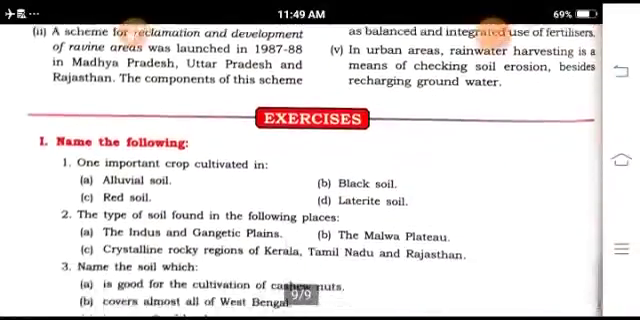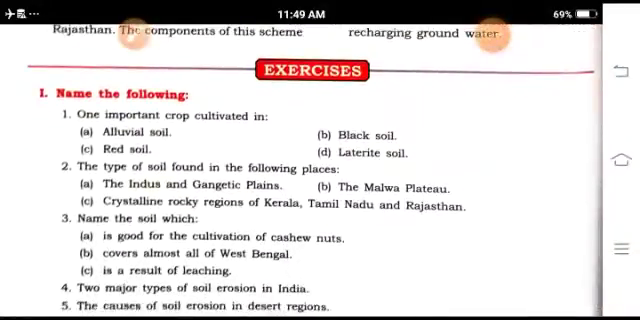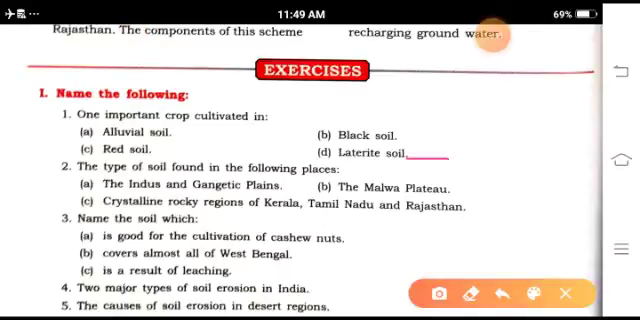Okay, now here is an exercise. I'll show you some things. One: important crops cultivated in each soil. For alluvial soil, you have to write wheat or rice crop. For red soil, you write tobacco or tea, and other soils. For black soil, you write sugar cane, and for laterite soil, of course, the importance is for tea and coffee.